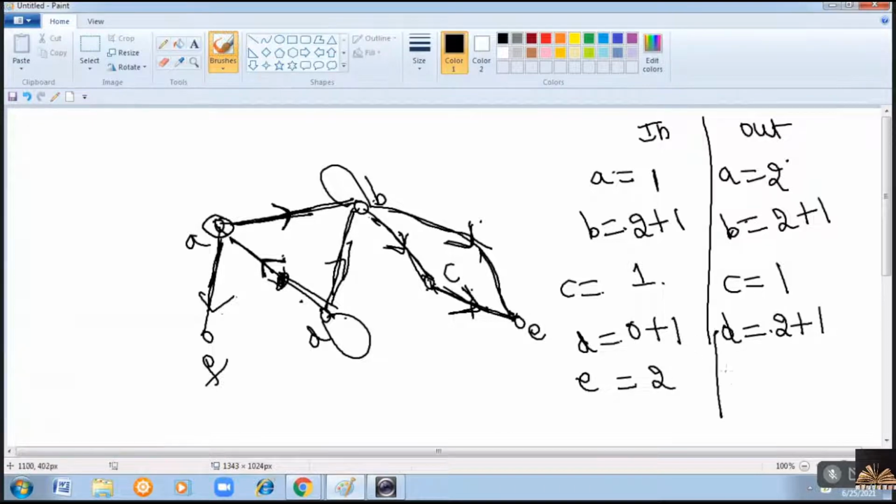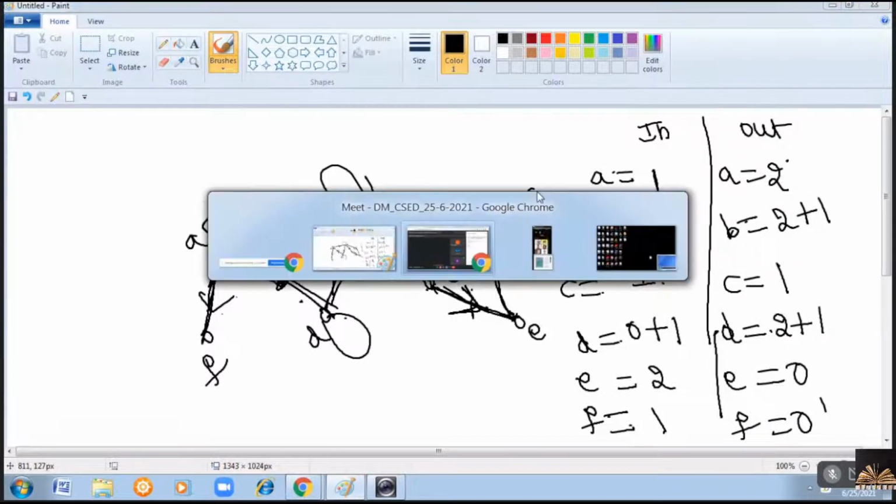And there are no outgoing edges at E. Similarly for F, the incoming edge is only 1 and there are no outgoing edges. Okay? So in this way, we can find the degree, in degree and out degree for a directed graph. Clear? Any doubts?